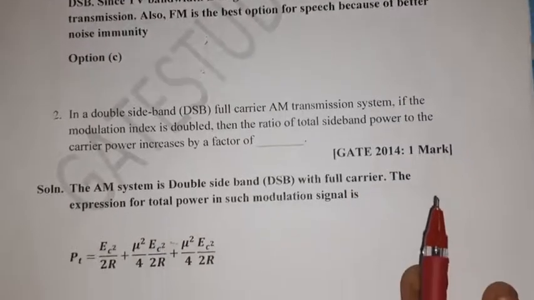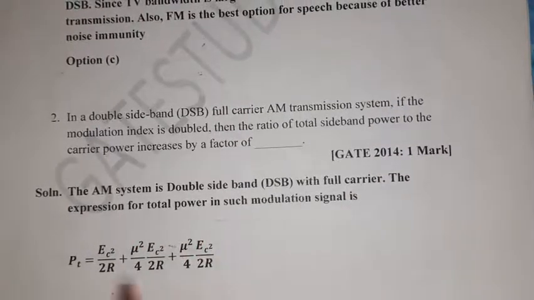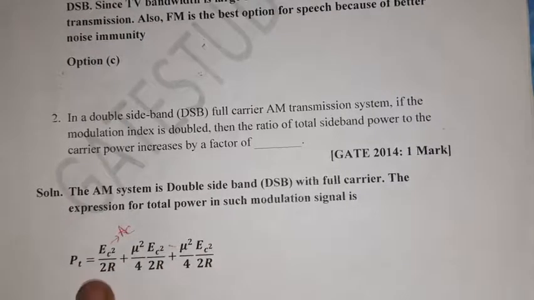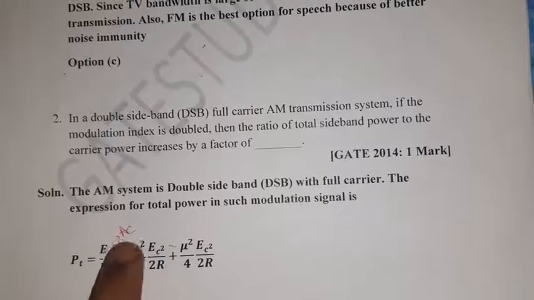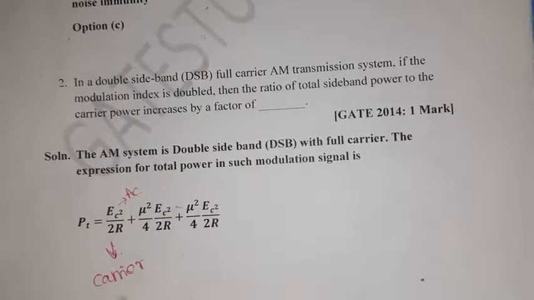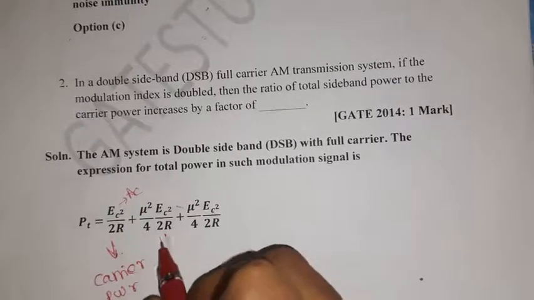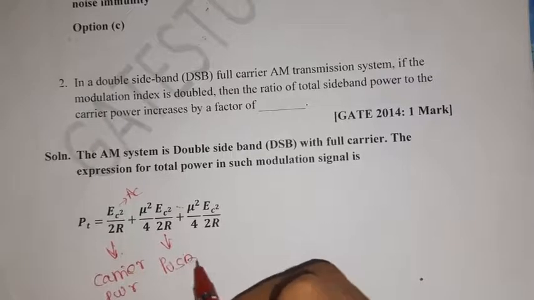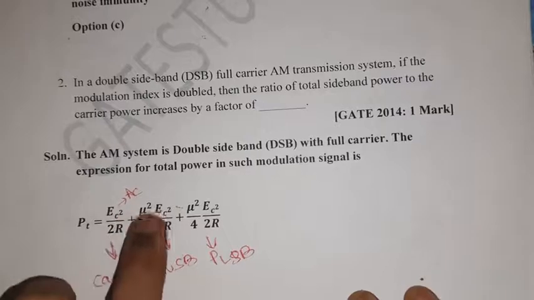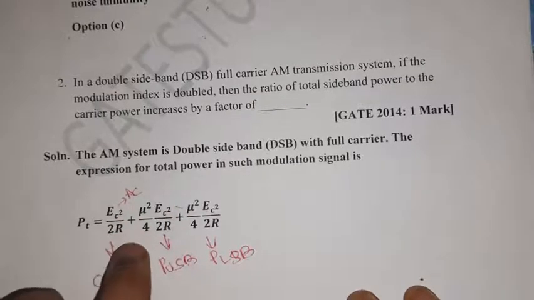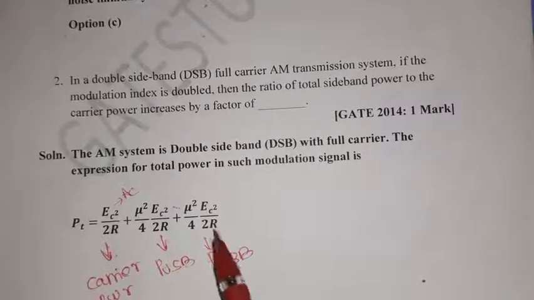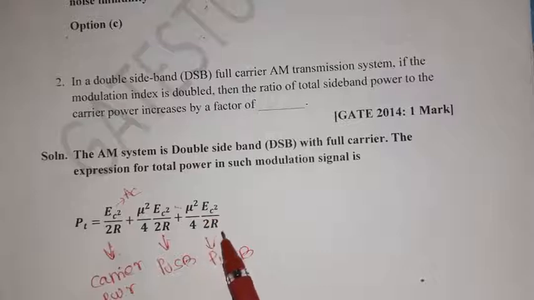The total power PT is equal to AC squared by 2R plus mu squared by 4, AC squared by 2R. AC squared by 2R is the carrier power, and mu squared by 4 times AC squared by 2R is the upper sideband power, and the same again for the lower sideband power. Usually if R is not given in the problem, we can take R equal to 1.